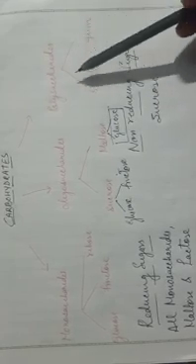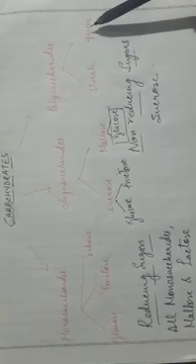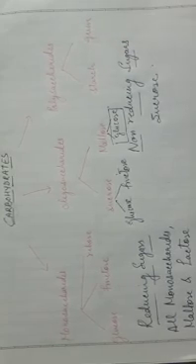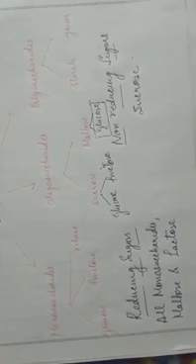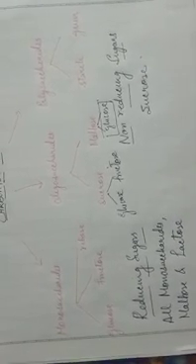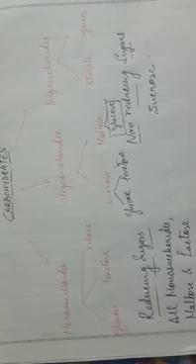Let's come to the third, polysaccharides. They are like starch, gum, gelatin, etc. They are made up of a number of polymeric units and that's why they are said to be polysaccharides. Now let's see, there are two types of sugars. Basically all these carbohydrates are sweet in taste, so they are called sugars. So there are two types of sugars, reducing sugars and non-reducing sugars.